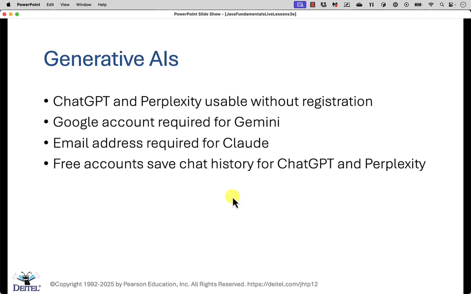Also, as far as saving the history of what you've done in terms of interacting with them, the free accounts on ChatGPT and Perplexity do maintain a history, but for Google and for Claude, you are going to need to pay if you want to maintain your history over time.